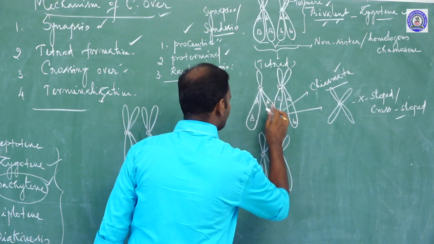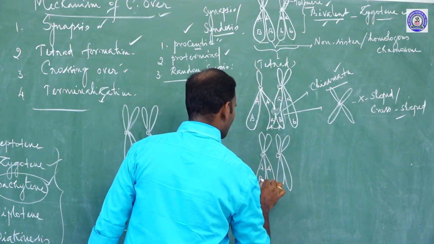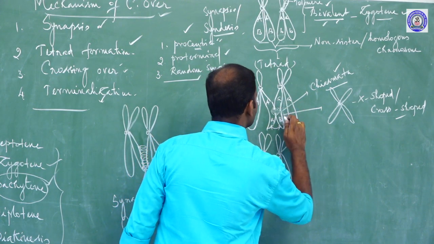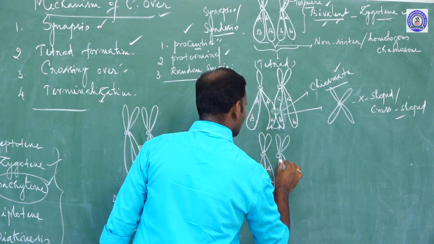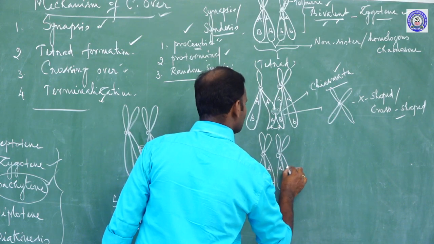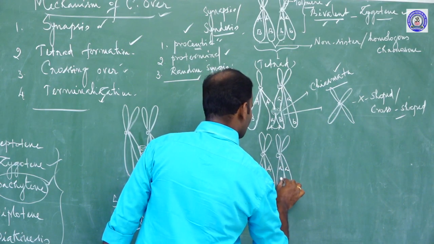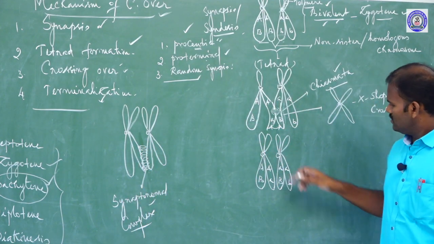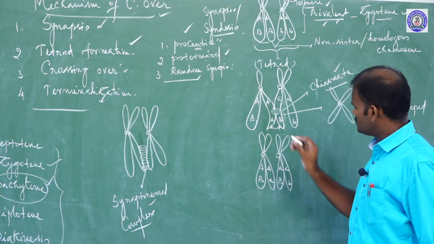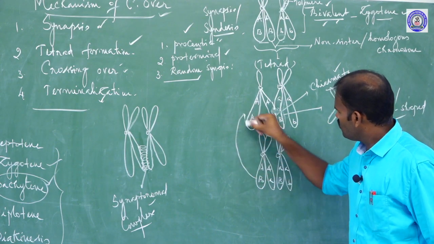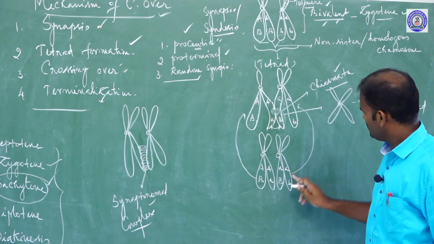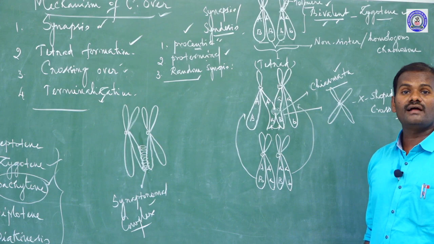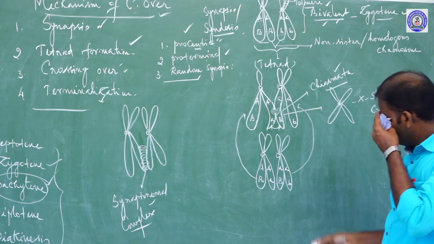Capital A, capital A, capital B, small b, small a. Yes, small a, capital B, small b. Yes, these two are the original form. These two are the original parental combination. These two are recombinations, also called new combinations, that are formed.